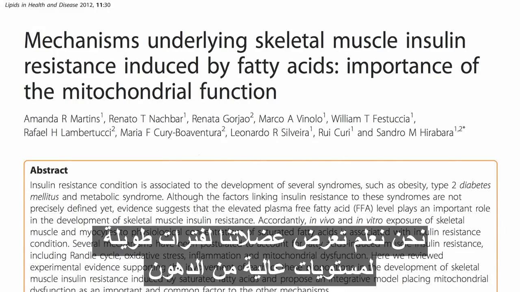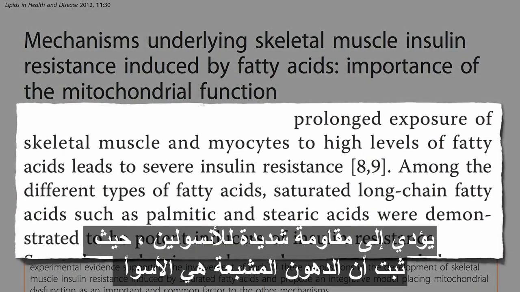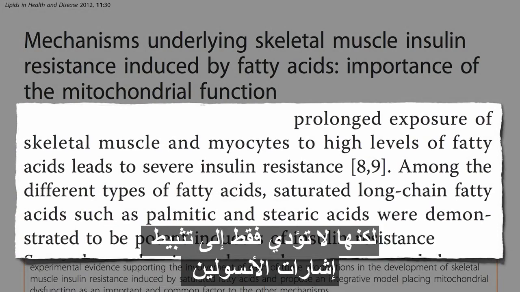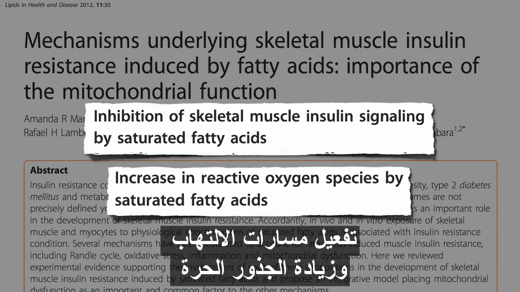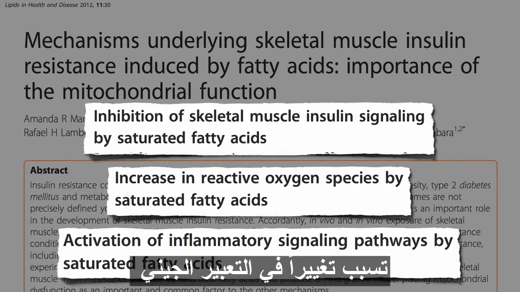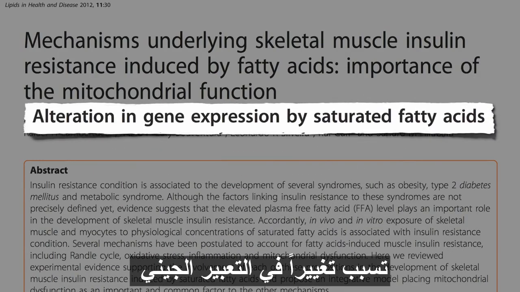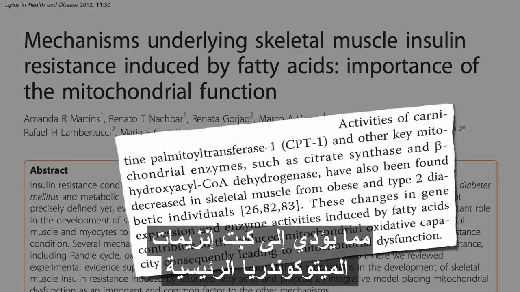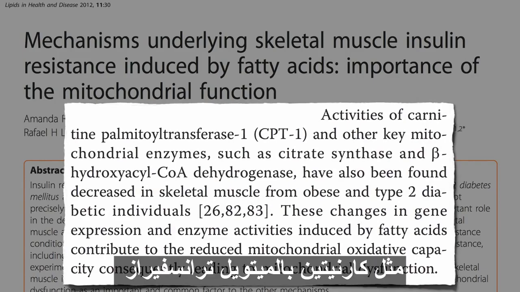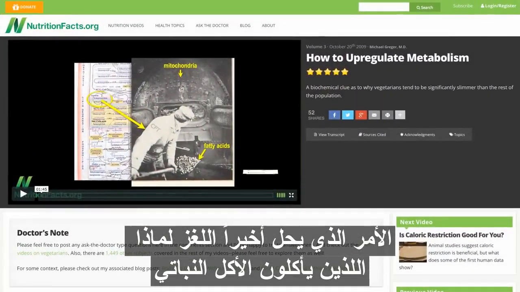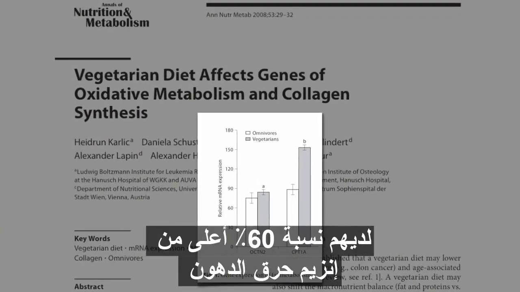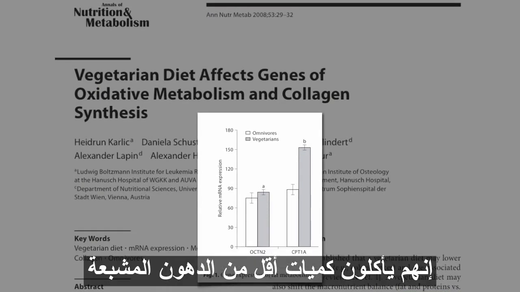We know prolonged exposure of our muscles to high levels of fat leads to severe insulin resistance, with saturated fats demonstrated to be the worst. But they don't just lead to inhibition of insulin signaling, the activation of inflammatory pathways, and the increase in free radicals. They cause an alteration in gene expression, leading to a suppression of key mitochondrial enzymes like carnitine palmitoyltransferase, which finally solves the mystery of why those eating vegetarian have 60% higher expression of that fat-burning enzyme. They're eating less saturated fat.